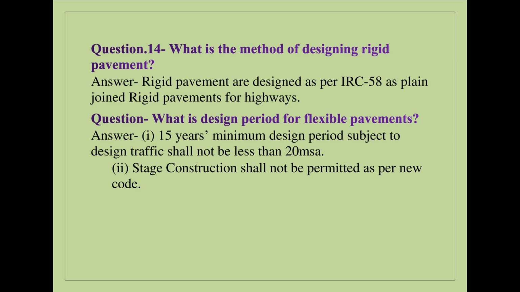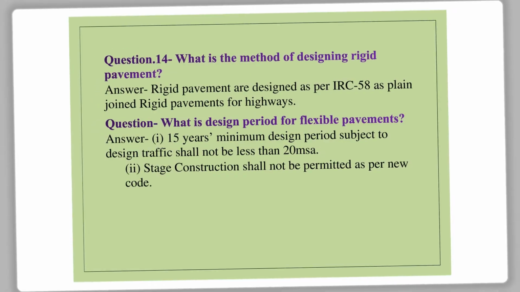Question: What is the method of designing rigid pavement? Answer: Rigid pavement are designed as per IRC 58 as plain joint rigid pavements for highways. Question: What is design period for flexible pavements? Answer: 1. 15 years minimum design period subject to design traffic shall not be less than 20 MSA. 2. Stage construction shall not be permitted as per new code.